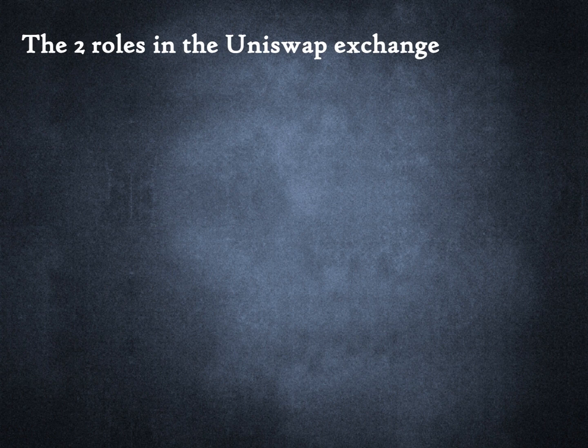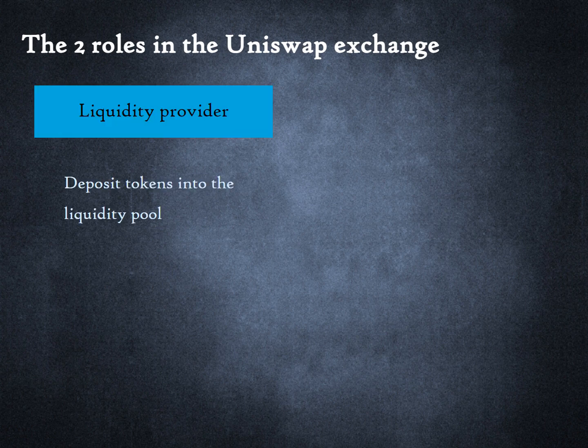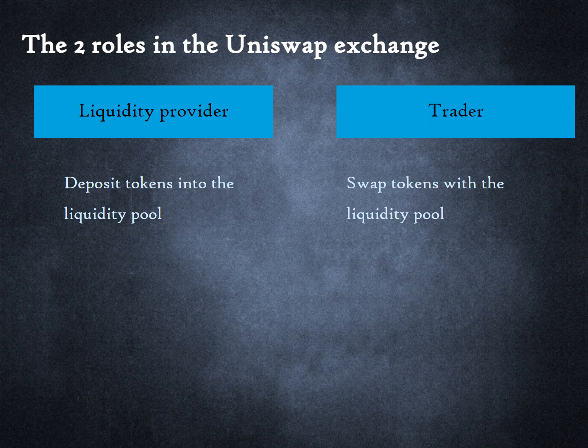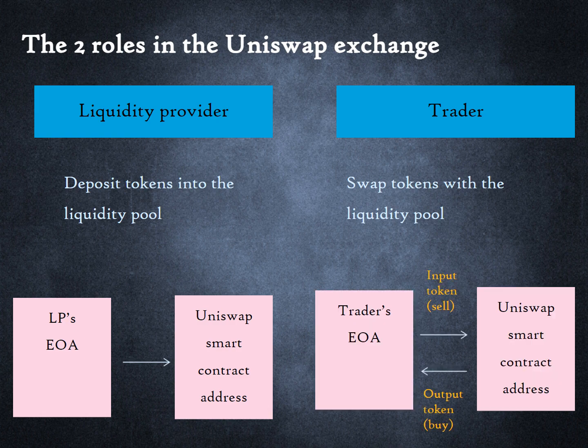At this point, it is useful to identify the two different players in Uniswap. Liquidity providers or LPs deposit their tokens into the pool. The act of depositing tokens into the liquidity pool is different from buying and selling tokens. That is done by traders. Traders swap tokens with Uniswap. They add one token type to the pool's reserves and withdraw the other token from Uniswap. While depositing tokens and swapping tokens are conceptually different, both result in the transfer of tokens between the Uniswap smart contract address and an externally owned account.